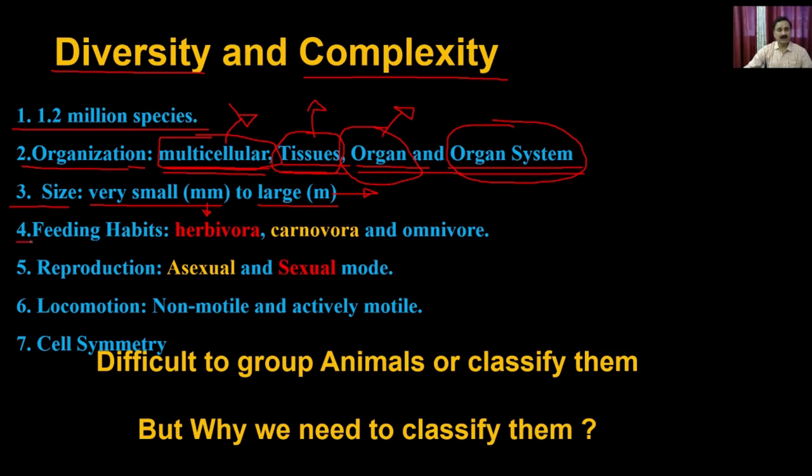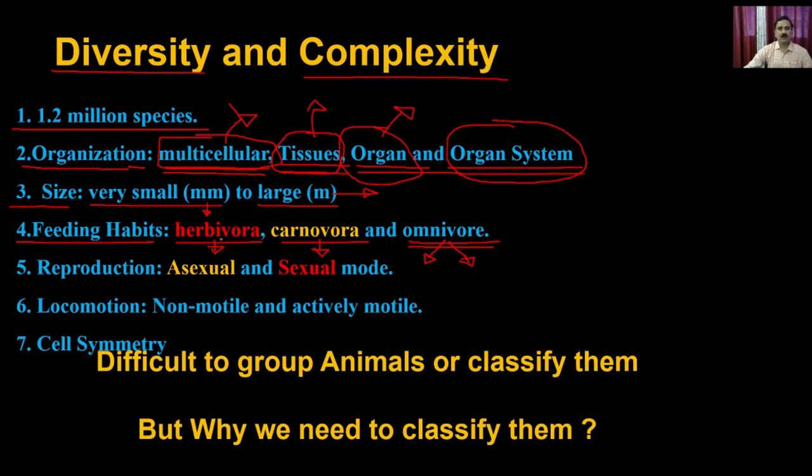Then they also vary in terms of feeding habits. So animals could be herbivorous, carnivorous, as well as omnivorous. In terms of feeding habits, the animals which exclusively eat vegetables or green leaves belong to the herbivorous. Then you have the animals which exclusively eat meat or other animals, and those are the carnivorous. And then there are animals which are herbivora as well as carnivora, and they belong to the third group, which is called the omnivora.